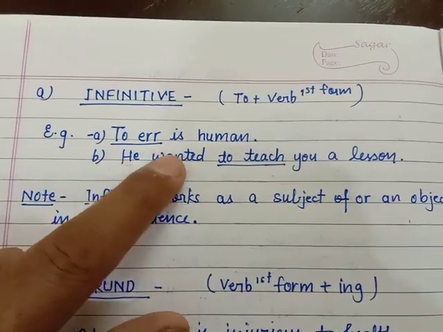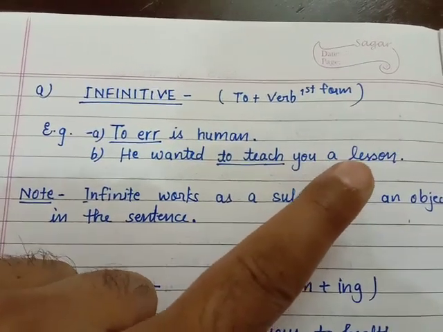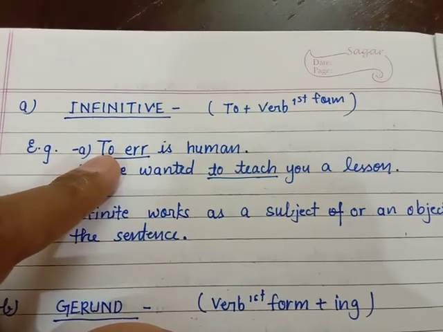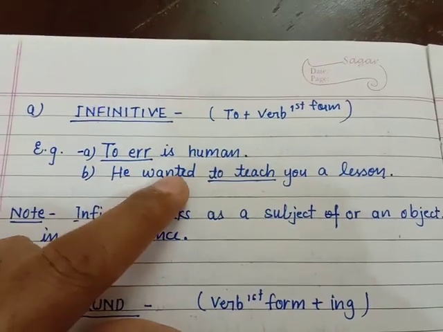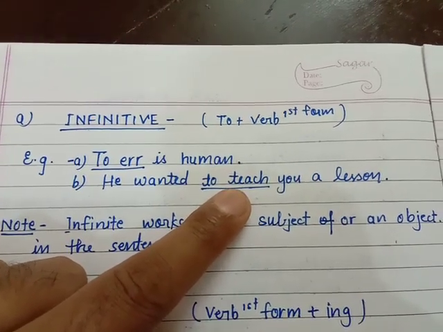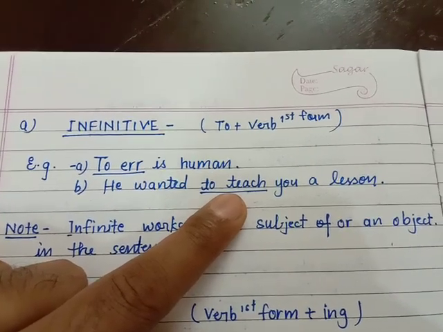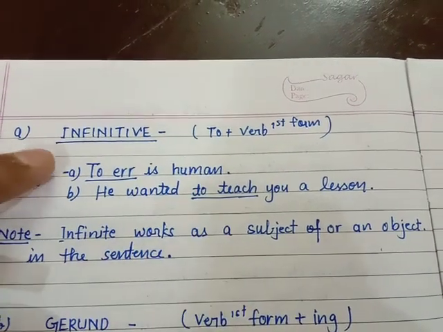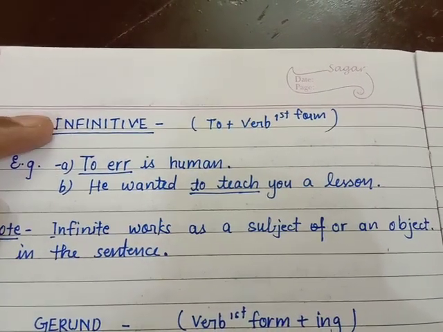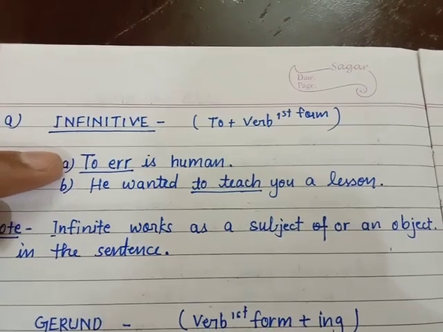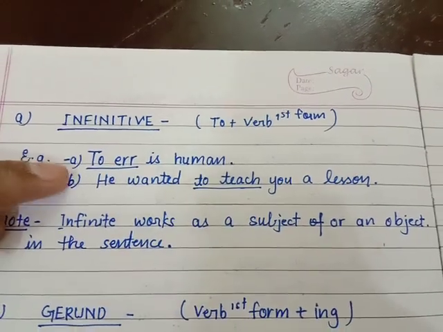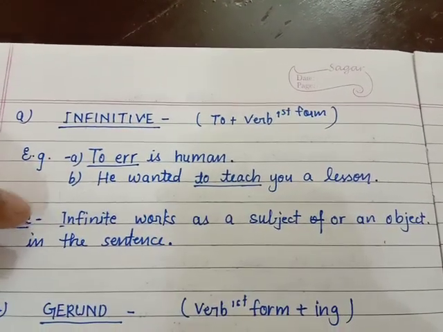And the next one, he wanted to teach you a lesson. Here, to err is used as the subject of the sentence, and in this sentence, to teach, which is also an infinitive, is used as an object. So what you found? That an infinitive can be used as a subject or as an object of the sentence. This is the use of the infinitive.